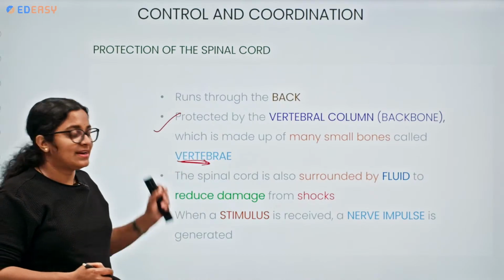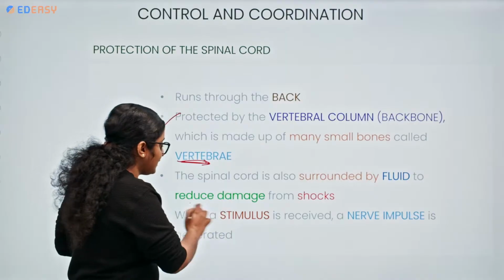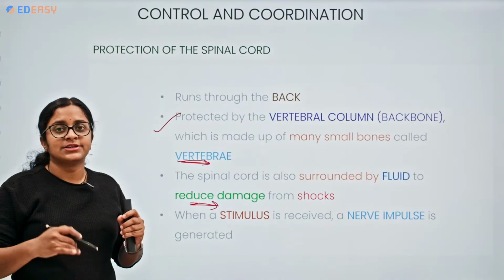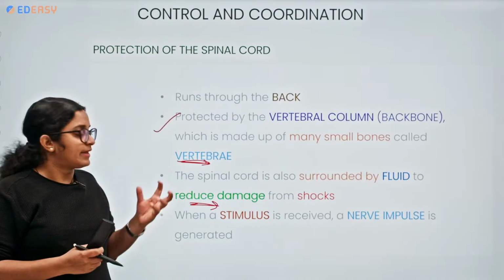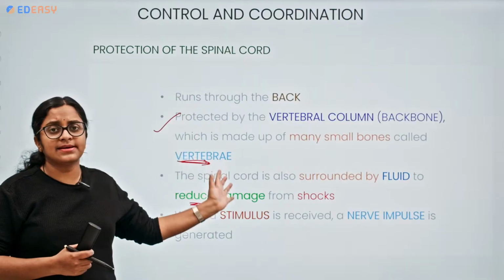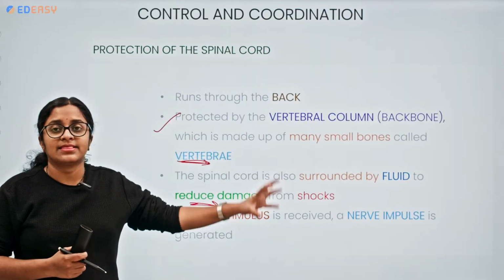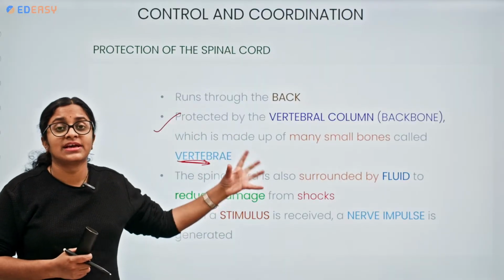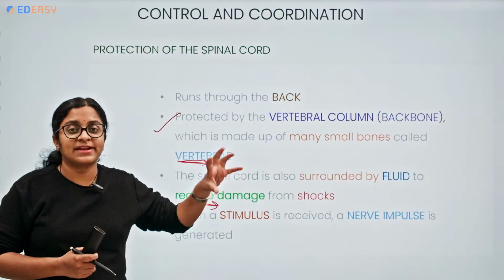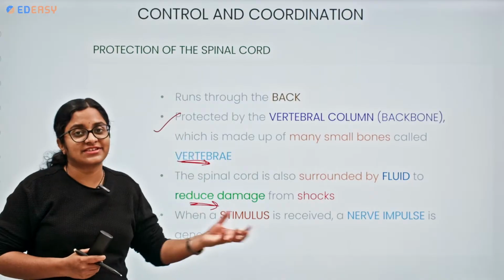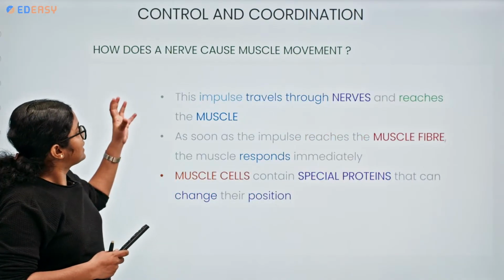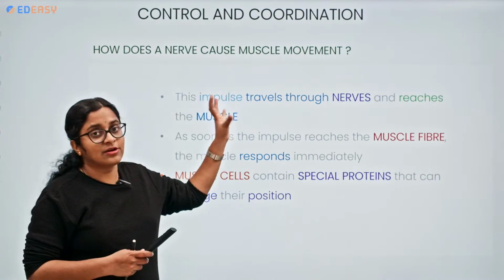And the spinal cord also has fluid for reducing damage from shocks. So we find that when a stimulus is received by either the brain or the spinal cord, a nerve impulse is generated and travels to the brain or the spinal cord, which analyzes it and gives the response. Yes. So, how does a nerve cause muscle movement?